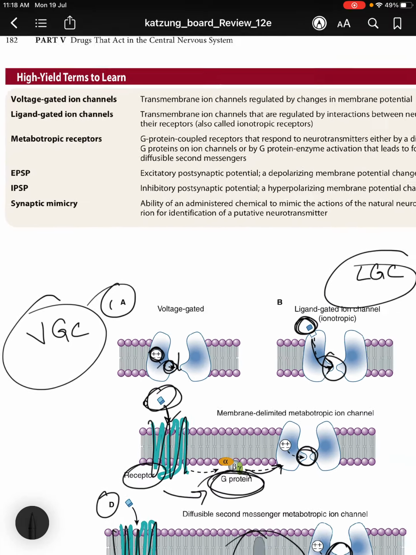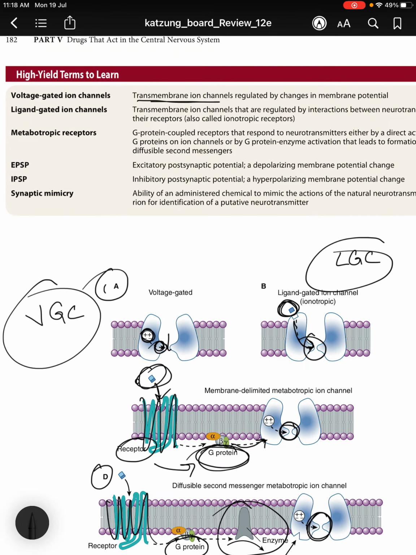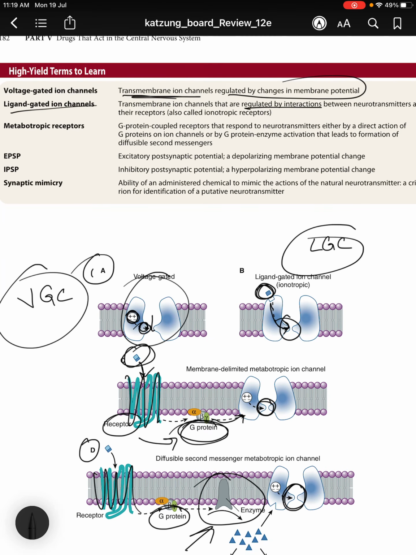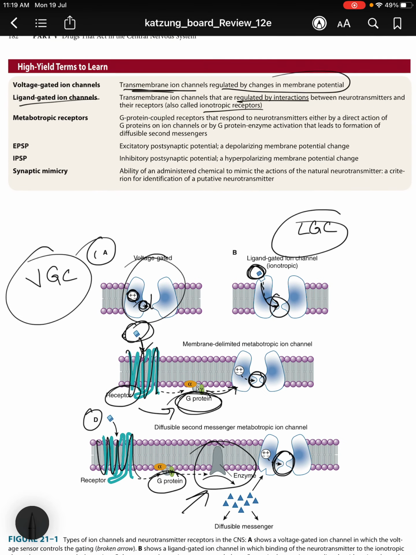And here some high yield terms. Voltage gated ion channels are transmembrane ion channels regulated by changes in the membrane potential, and ligand gated ion channels are channels that are regulated by interactions between the neurotransmitters and their receptors. They are also called ionotropic receptors. Metabotropic receptors are G protein coupled receptors that respond to neurotransmitters either by a direct action of G proteins on ion channels or by G protein enzyme activation that leads to formation of diffusible second messengers.